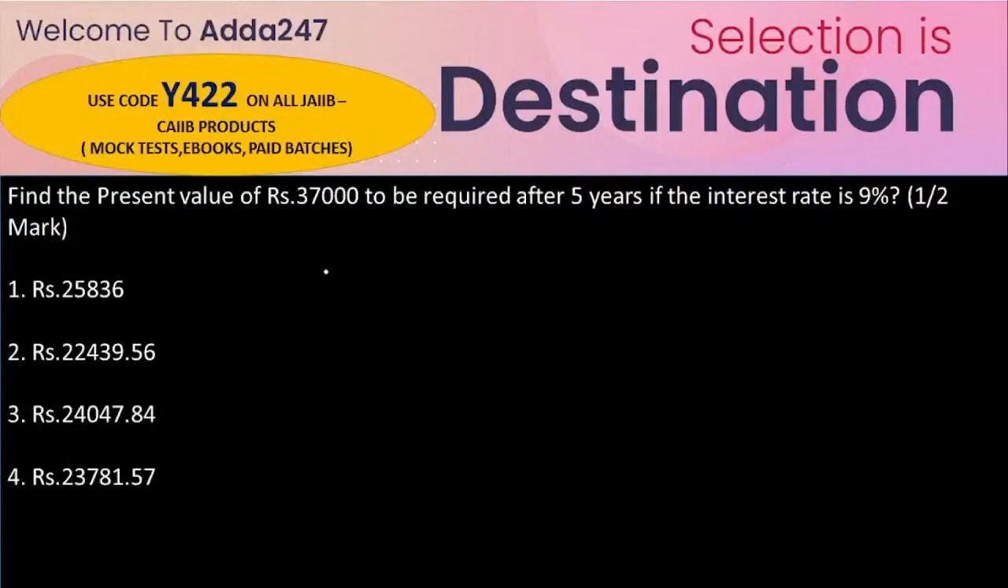Okay, so the first question is: you have to find the present value of 37,000 rupees required after 5 years, if the interest rate is given as 9%. This question is from the capital budgeting chapter, and in the chapter I already explained the relationship between the present value and the future value. So we know that future value is equal to the present value multiplied by 1 plus our rate of interest, to the power of n, which is the number of years.